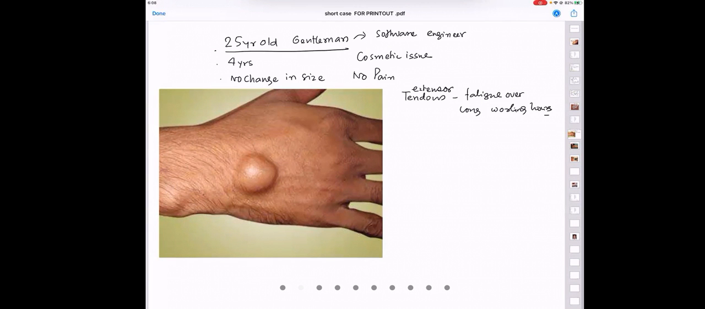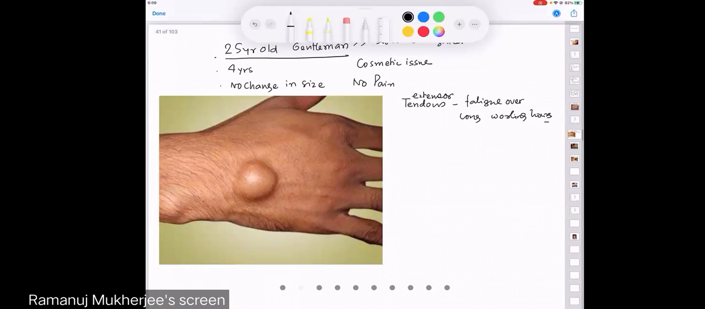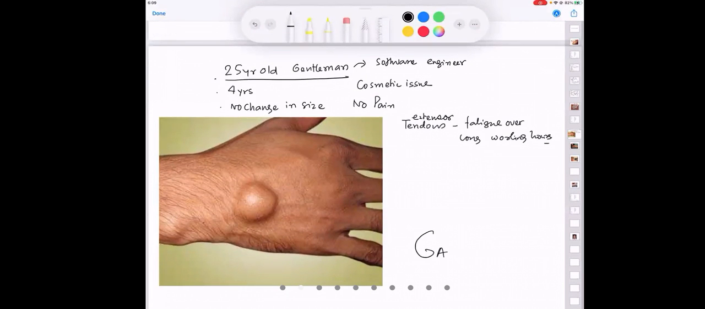What is the nature of the swelling? See, the patient's profile is a 25-year-old gentleman, software engineer, no change in size. This is a cosmetic issue, and this has presented over the extensor tendon. Have you seen this swelling, sir? Yes, sir. Good. Let us see the description. This kind of swelling is technically called a ganglion.